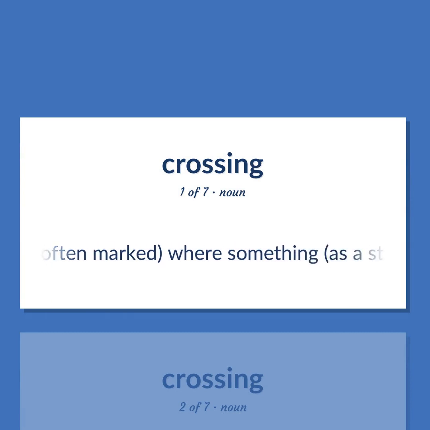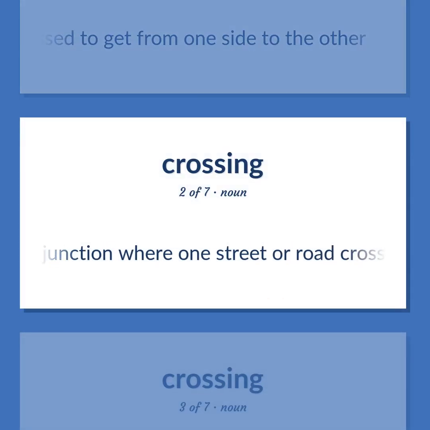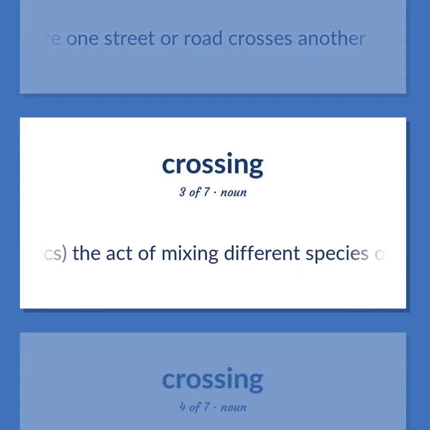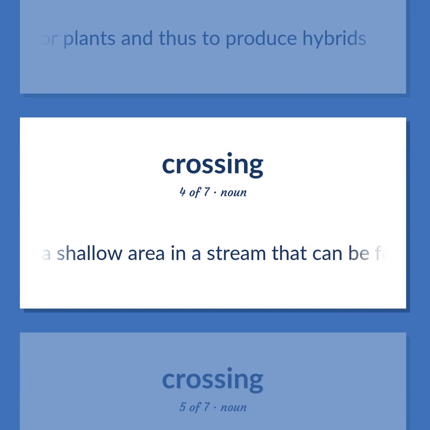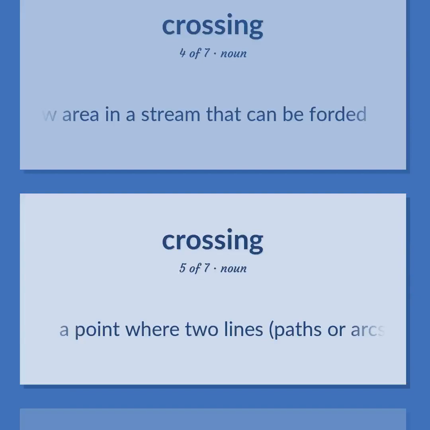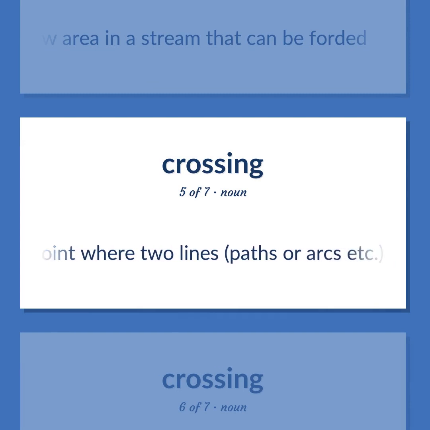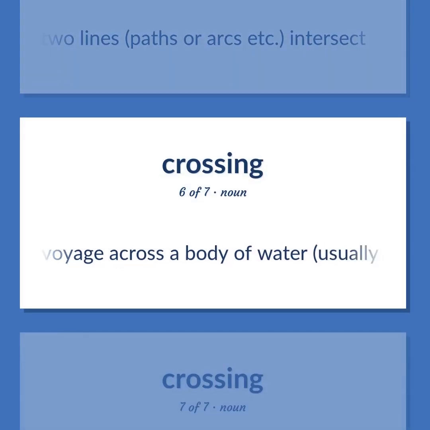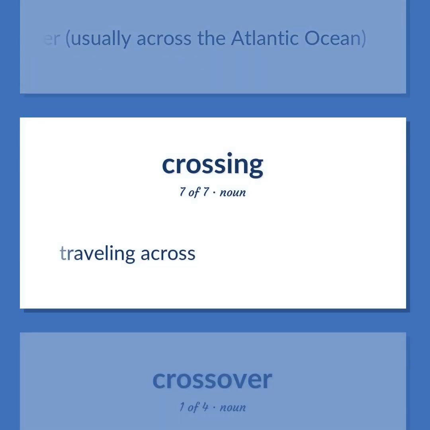A path, often marked, where something, as a street or railroad, can be crossed to get from one side to the other. A junction where one street or road crosses another. Genetics, the act of mixing different species or varieties of animals or plants and thus to produce hybrids. A shallow area in a stream that can be forded. A point where two lines, paths or arcs etc., intersect. A voyage across a body of water, usually across the Atlantic Ocean. Traveling across.